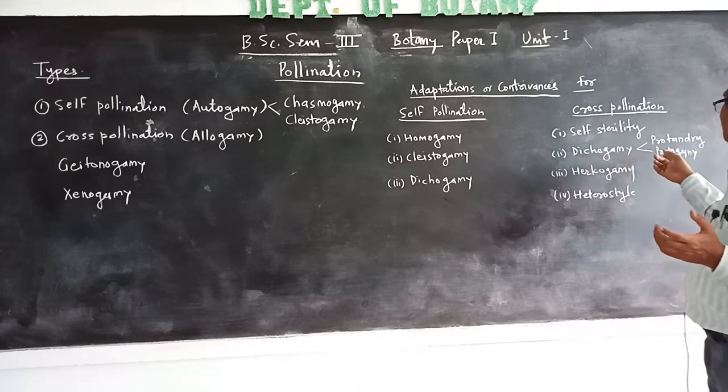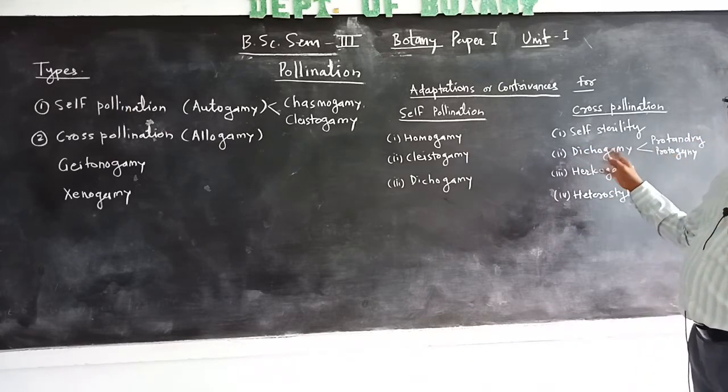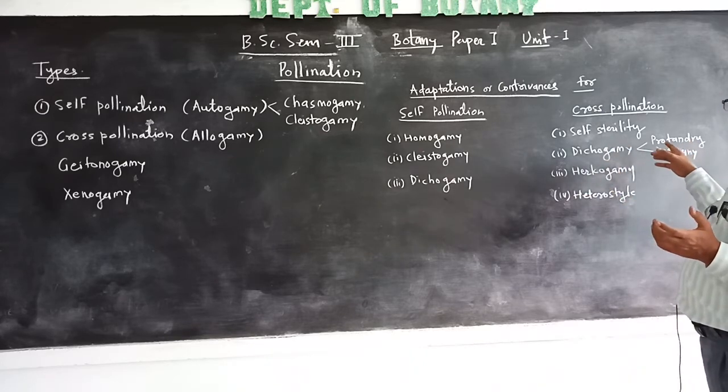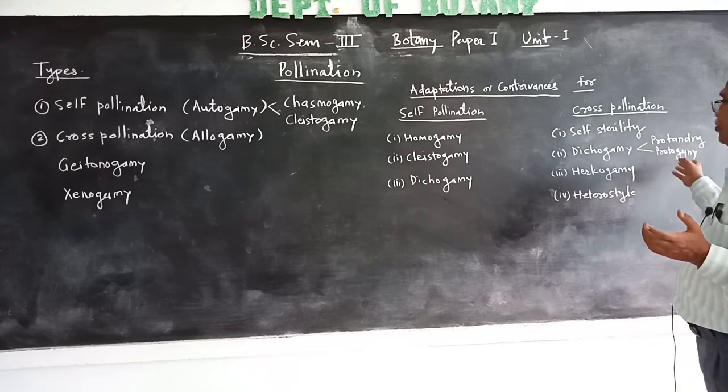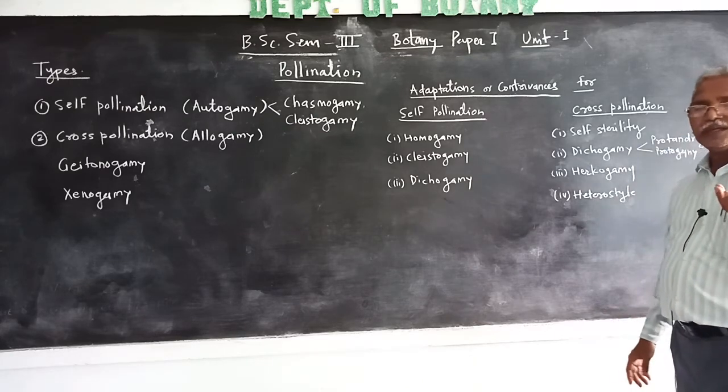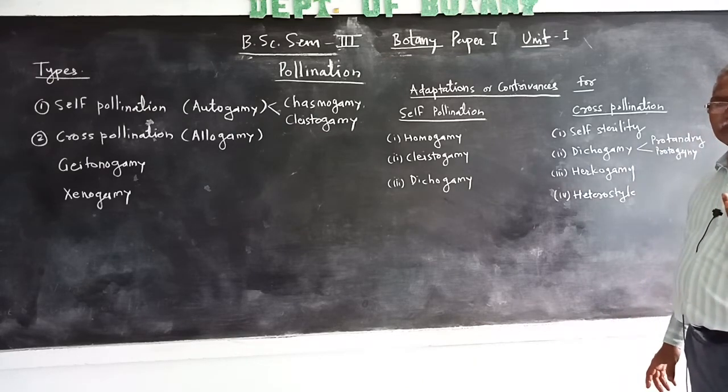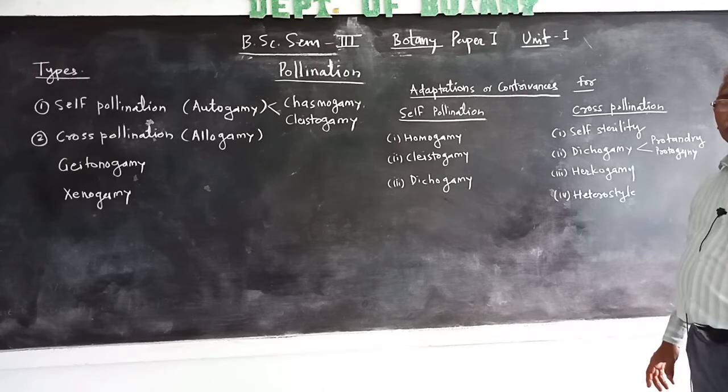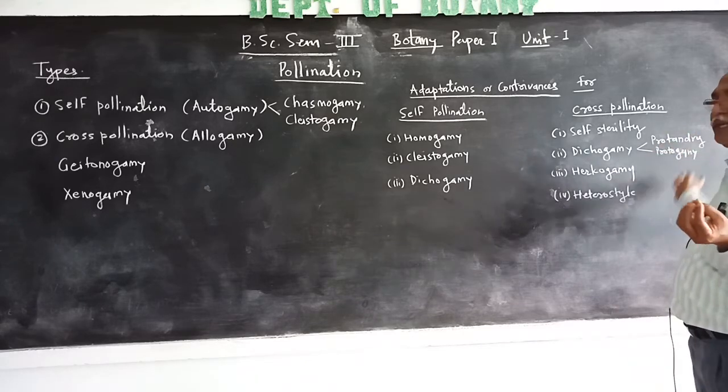Dichogamy is also a condition in which there are two conditions, protandry and protogyny. In a bisexual flower, when the anthers mature earlier than the gynoecium, the condition is called protandry.